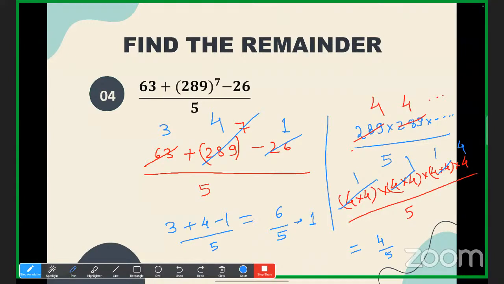Understood. Is it clear? Shall we move ahead? Yes, online students, I hope it is clear. Okay, so that was the concept of remainder. Shall we move ahead?